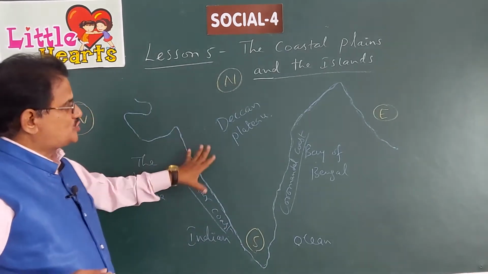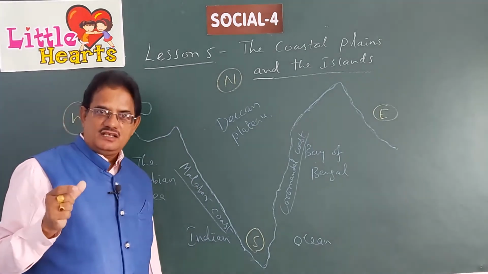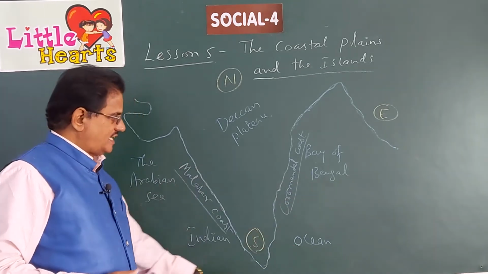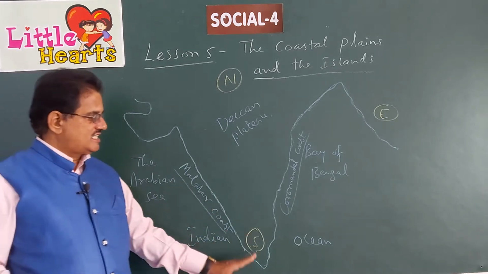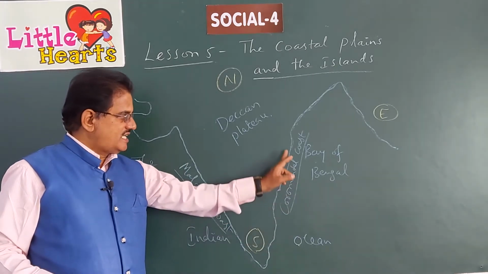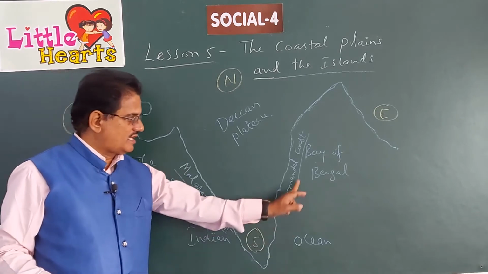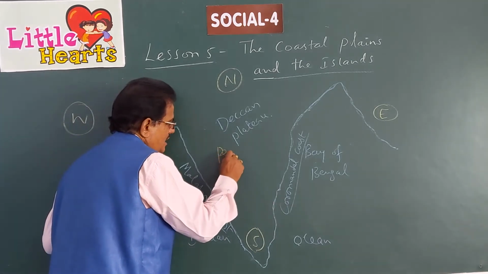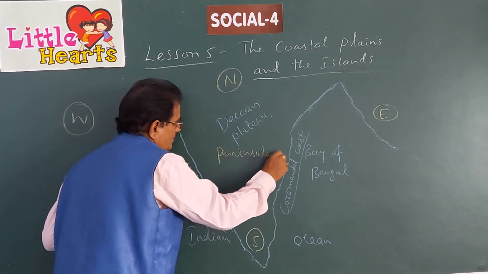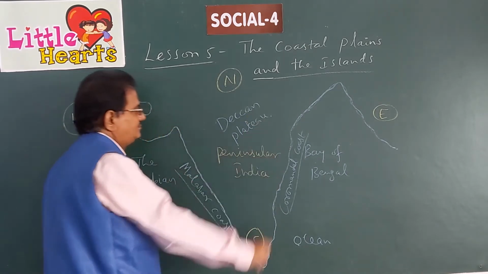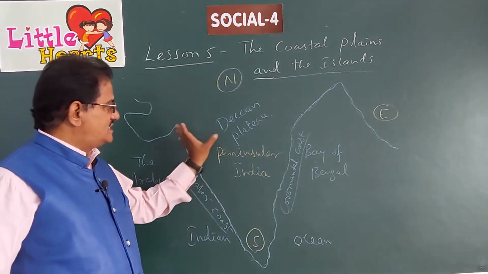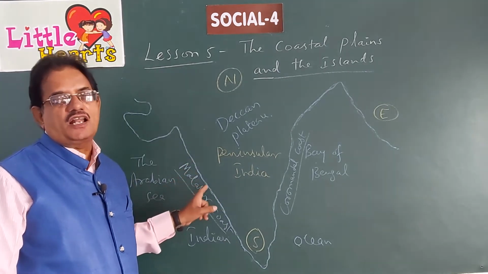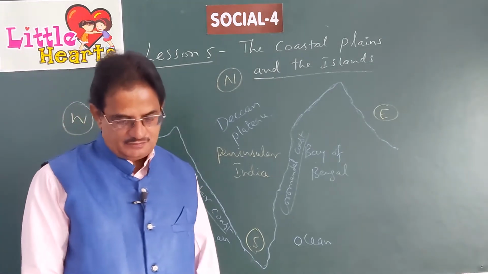This is called a peninsula, a piece of land surrounded by water on its three sides: eastern side, western side and southern side. This is called a peninsula. So the southern part of India is also known as Peninsular India. Okay, children? Because it is in triangular shape, surrounded by water on its three sides, it is called Peninsular India.